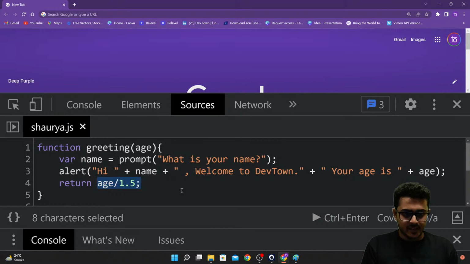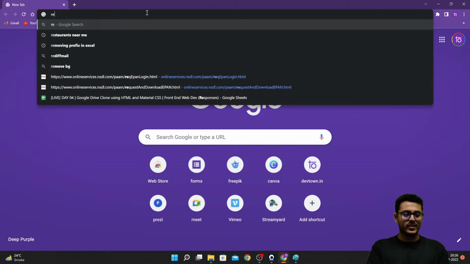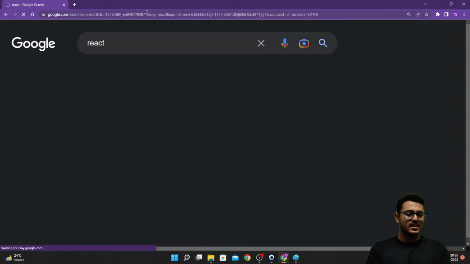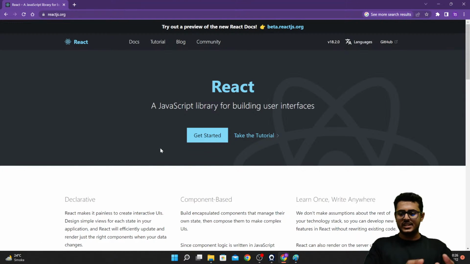Good. So functions is also done. The basics of JavaScript has been completed, I guess. Whatever is required for us to start with React. So I'm going to introduce you guys to React right now. We are going to start off with React from tomorrow itself. We are not going to waste any time. React, R-E-A-C-T. Let us open up the theme. So this is what we are going to use.